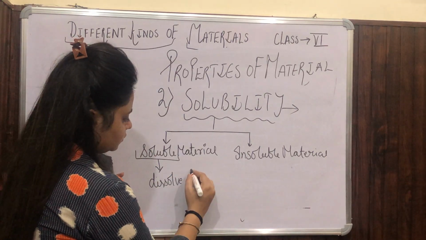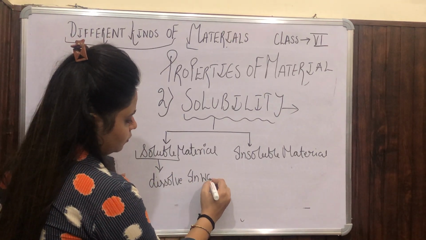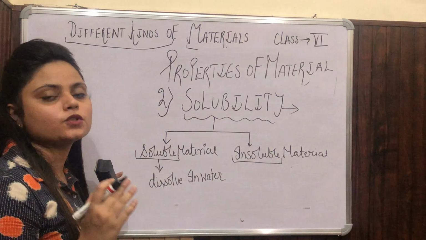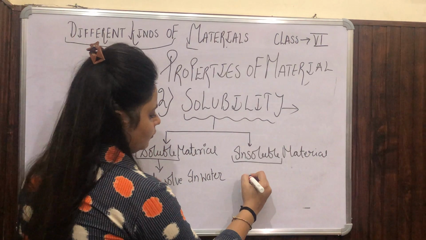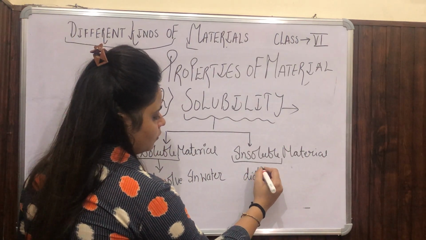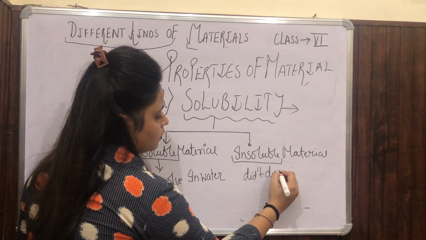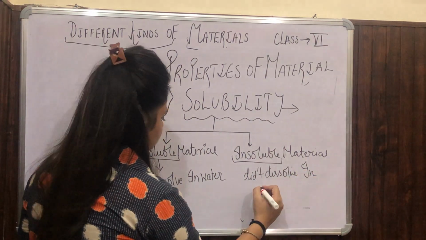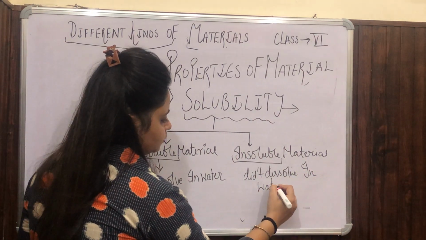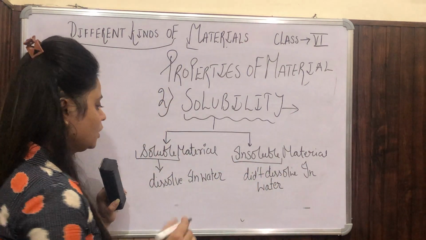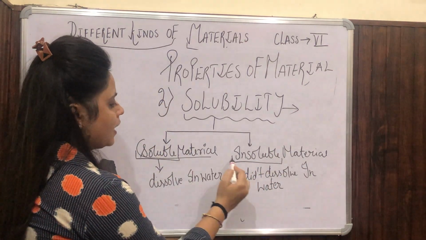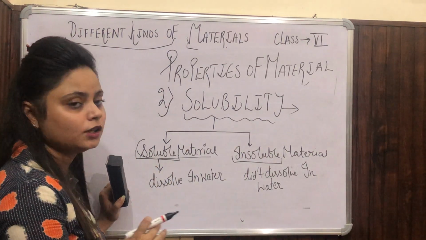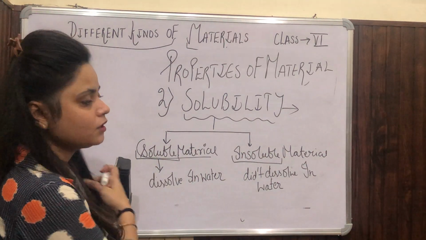Soluble means it dissolves in water. And when we talk about insoluble, it is the opposite of soluble, that means it does not dissolve in water. So clear this in your mind: soluble means dissolves in water and insoluble means doesn't dissolve in water.